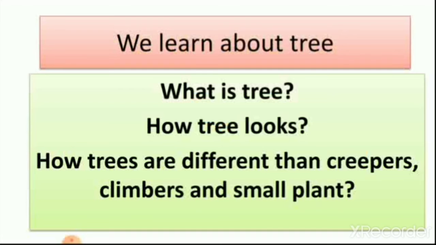Let's start with what a tree is, how a tree looks, and how trees are different from creepers, climbers and small plants. We have learned three types of plants: creepers, climbers and small plants. Today we learn about trees and see the difference between creepers, climbers, small plants and trees. So we start